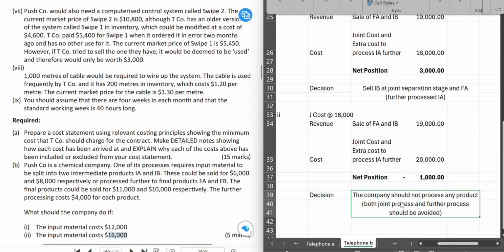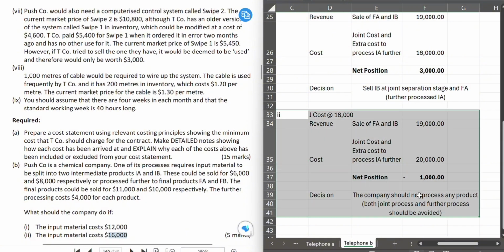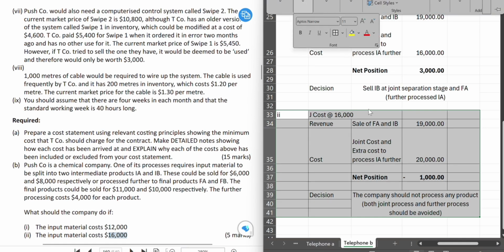So the emphasis I'm going to put here again is, please note that for joint process, you cannot decide to produce one product or the other because a joint process will produce the two products at the same time. You can't separate it. So please take note of that.